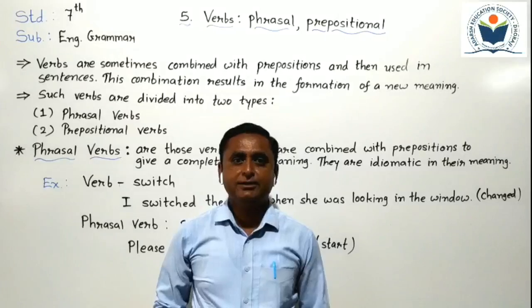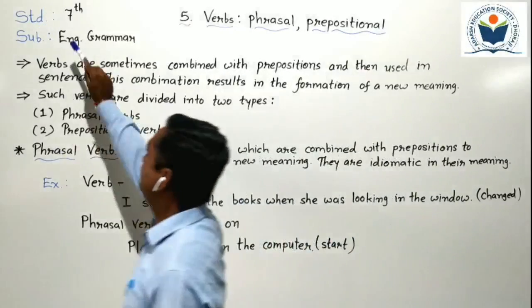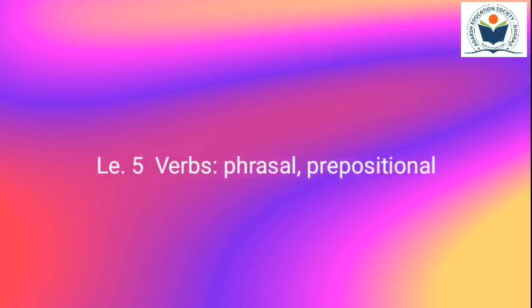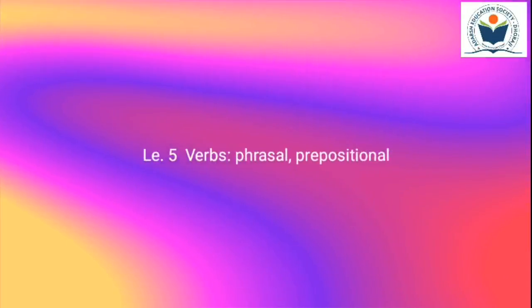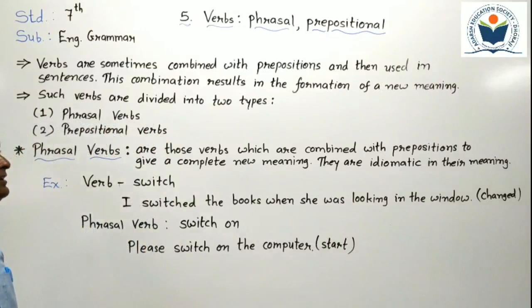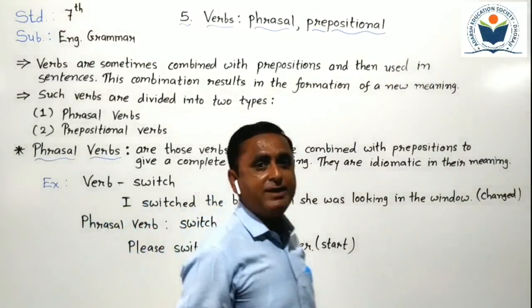Hello students, today we are going to learn Standard 7 English grammar, lesson number 3: verbs, phrasal and prepositional. Verbs, as we learned in our previous lesson. What do verbs mean?